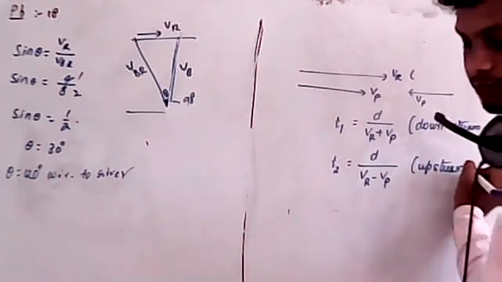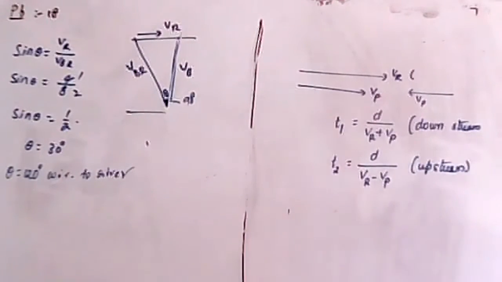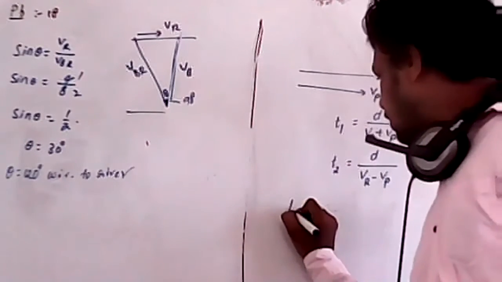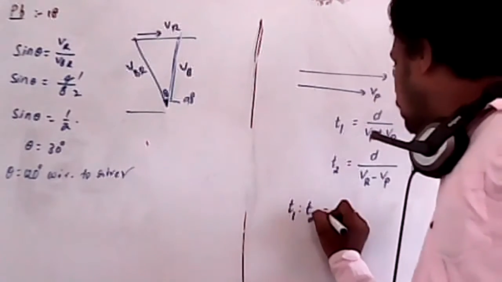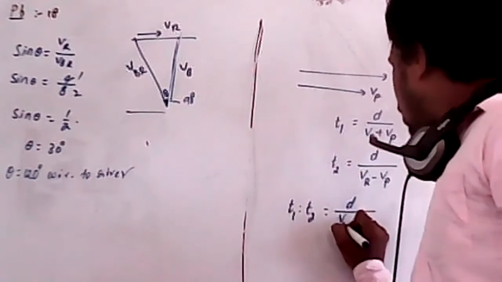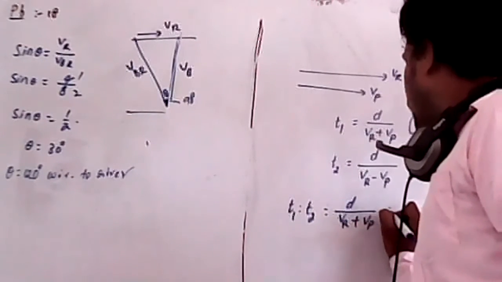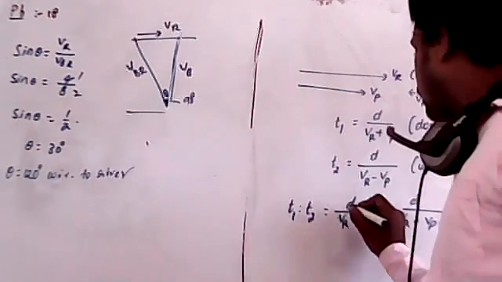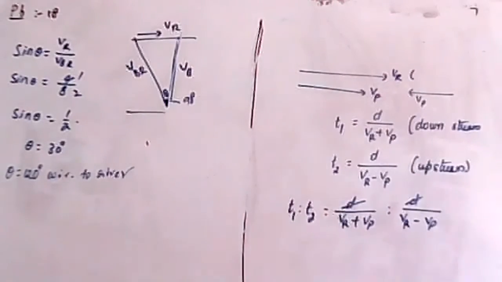Clear? It is in upstream. Okay, now what they're asking is the ratio of the time periods. So the ratio of the time periods, T1 is to T2, is equal to d by (velocity of the river plus velocity of the person) is to d by (velocity of the river minus velocity of the person). So d will cancel. Vr plus Vp is 8, and Vr minus Vp is 2.